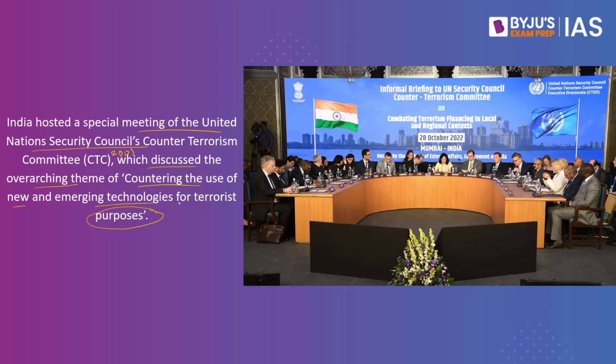These have been currently being used by the terrorist organization to push their own agenda of terrorism related activities. So the theme for this particular meeting happened to be countering the use of new and emerging technologies for terrorist purposes. At the end of the meeting, they released what is called the Delhi Declaration. This Delhi Declaration lays out the future steps that the United Nations Security Council and its members will have to take.